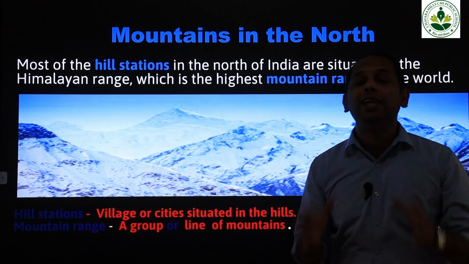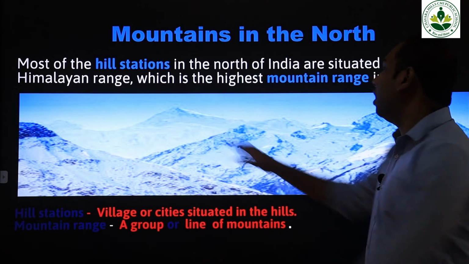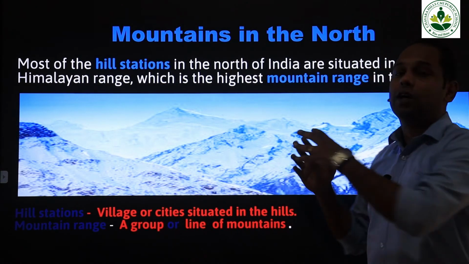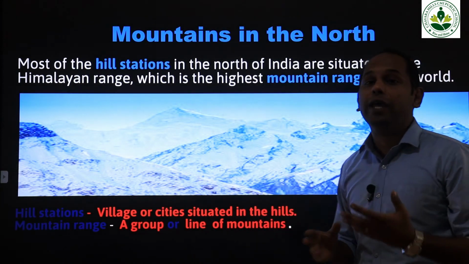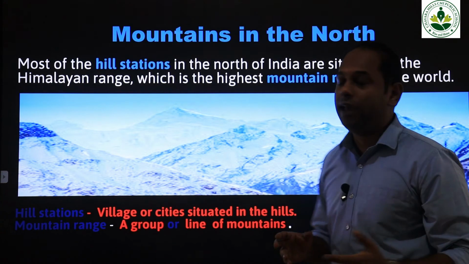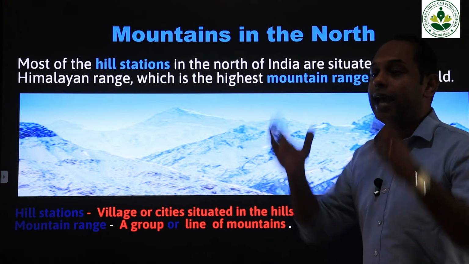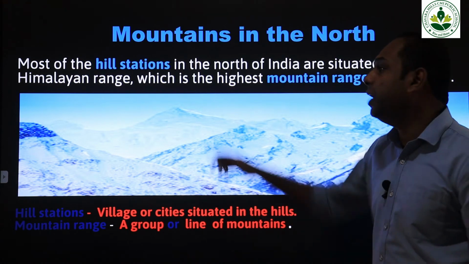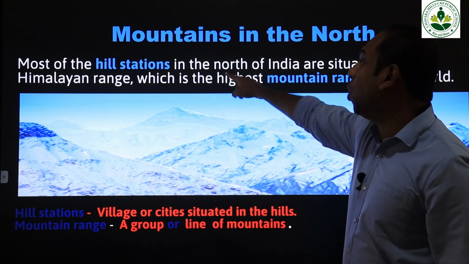One of the major attractions that we see in the northern part of India is the huge mountains covered with snow. You might have heard about the Himalayan mountain ranges. What is the meaning of Himalaya? Himalaya means a house of snow. So the Himalayan mountains are the major attraction in the northern part of India.